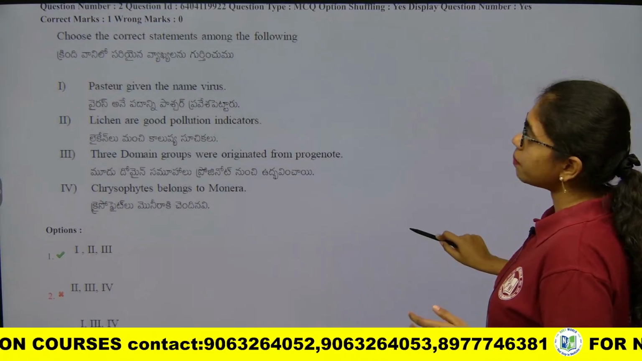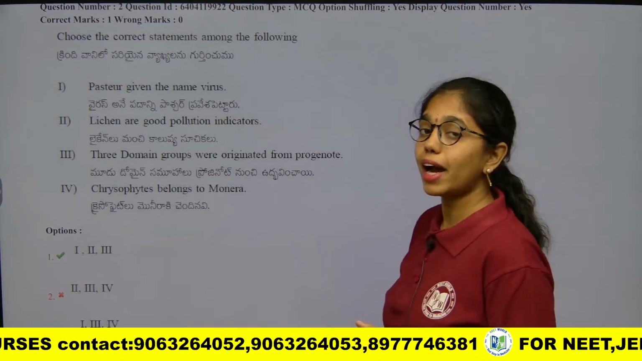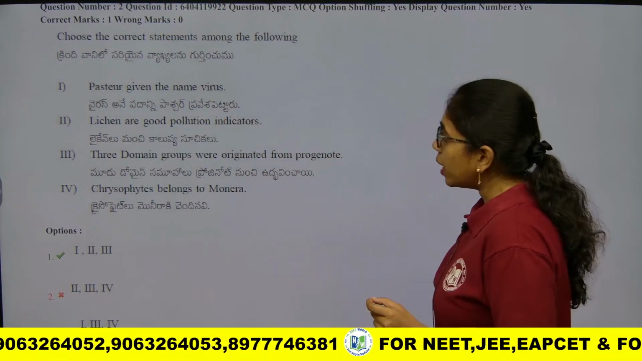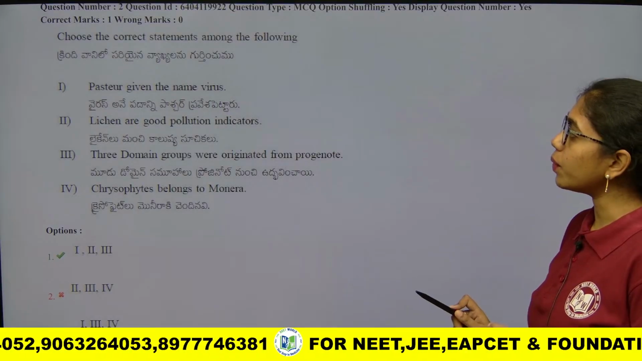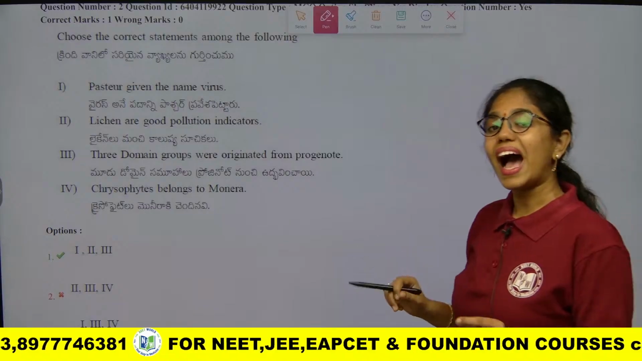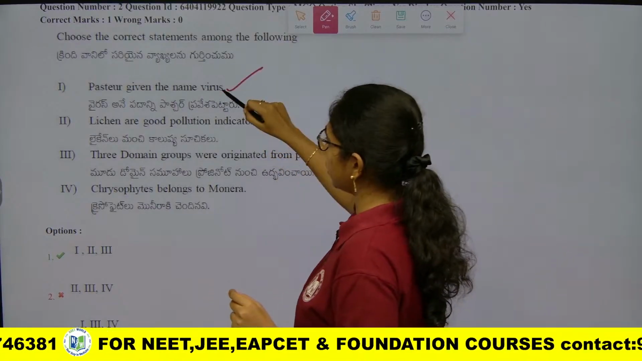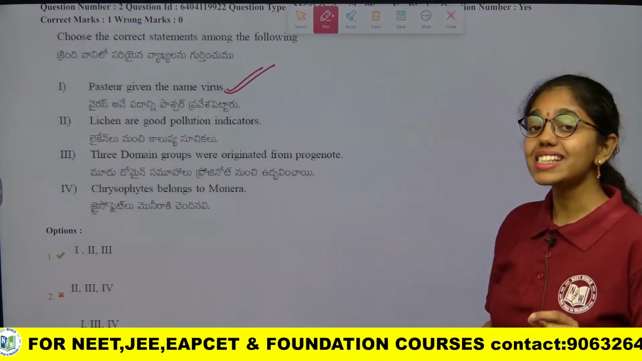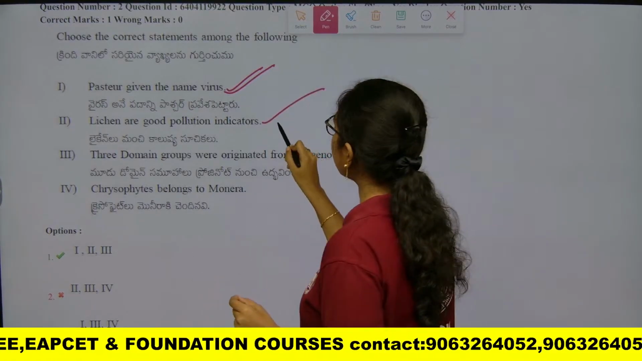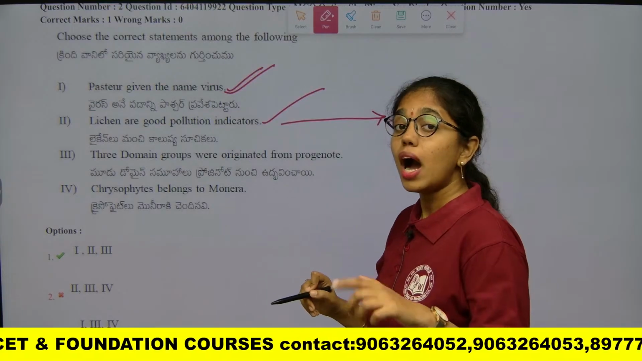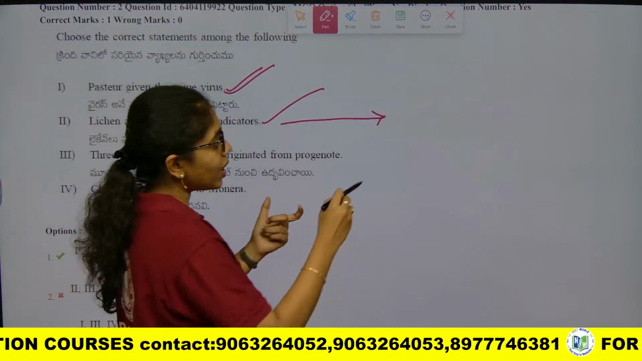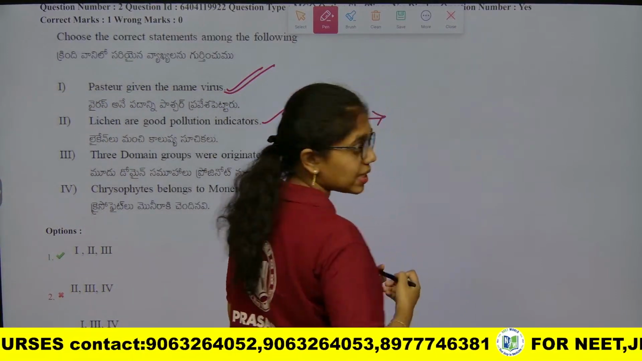Choose the correct statement among the following. This is from biological classification, virus concept. Now here if you see ma, Pasteur gave the name virus. Pasteur is one of the pioneer scientists who has worked on the viruses. This statement is true. Lichens are good pollution indicators, that is correct. But now with these examples I would like to tell you how lichen can act as a good pollution indicator, which is important. What is the internal physiology that is happening?